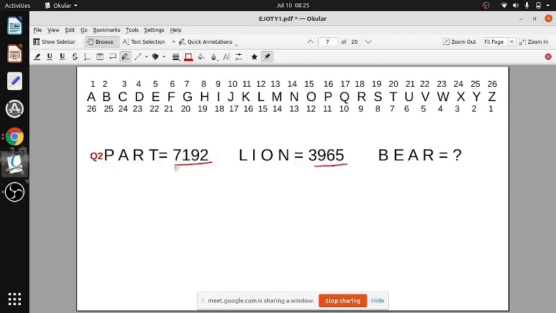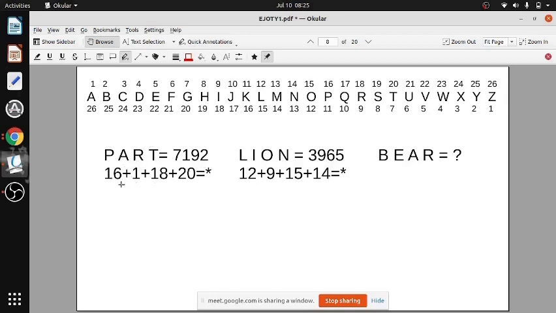Because by adding you can never get 7000, each will be at most 25, 26. By adding you will never get this, so let us try letter by letter value. Now P is 16, A is 1, R is 18, T is 20.